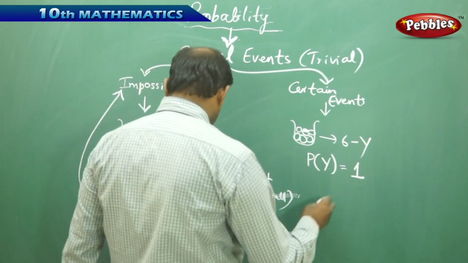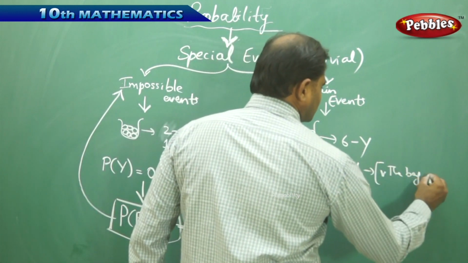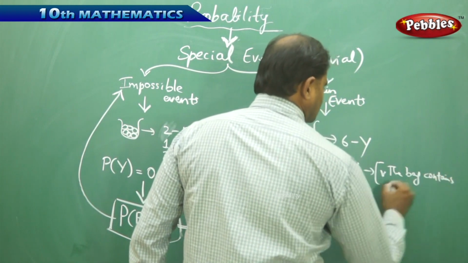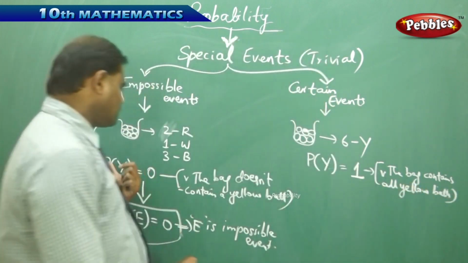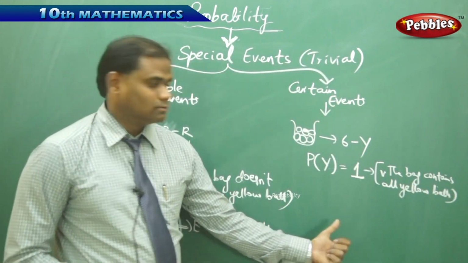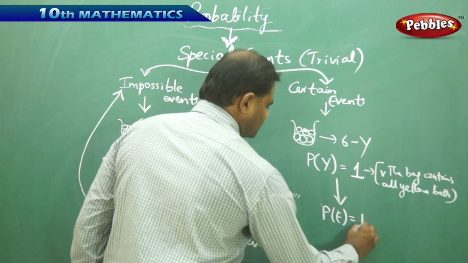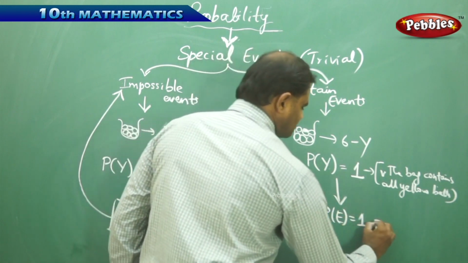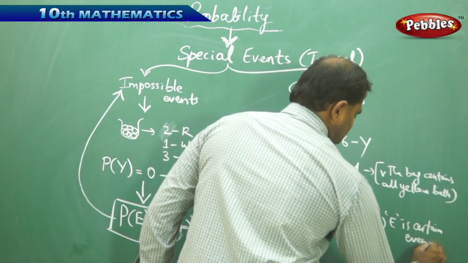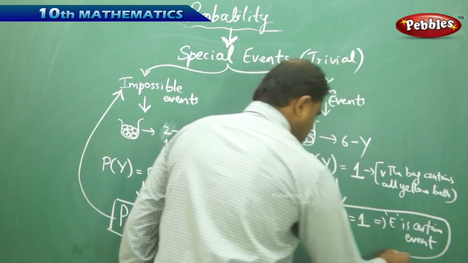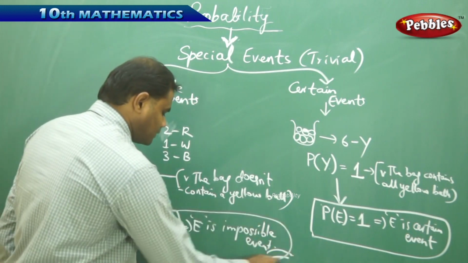So in such cases, since the bag contains all yellow balls, unlike the previous case where the bag doesn't contain a yellow ball at all, in this case I have P of E equal to 1, which implies E is a certain event. This is how we understand the difference between the impossible and certain events.